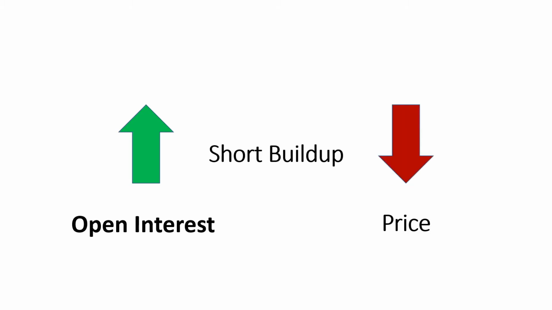And short build up. Here the open interest is rising, as Kamal Hassan has sold a lot of contracts, maybe to Rajinikanth himself. But this time the price is going down. When the open interest is increasing and the price is going down, it is a short build up. Some big player is holding contracts and the price is falling. This means it's a bearish sign.